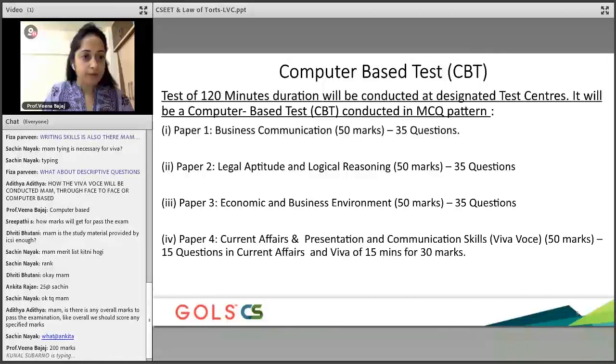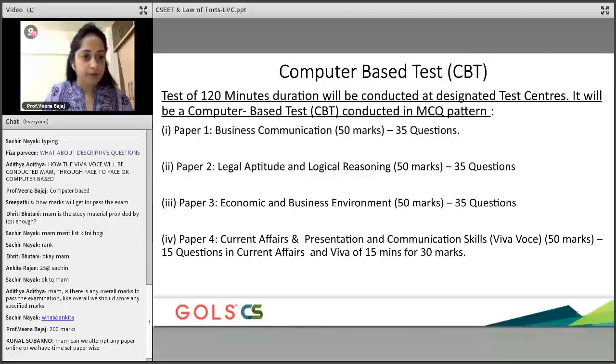Now let me come to Shripati's question, which is, ma'am, what is the passing marks? So that's what they've given. The final score will be computed by adding the marks secured by students in both the tests, which is CBT and Viva Voce, out of the total of 200 marks. Candidates shall be declared pass on securing 40%, 40 marks, in each paper and 50% in the aggregate.